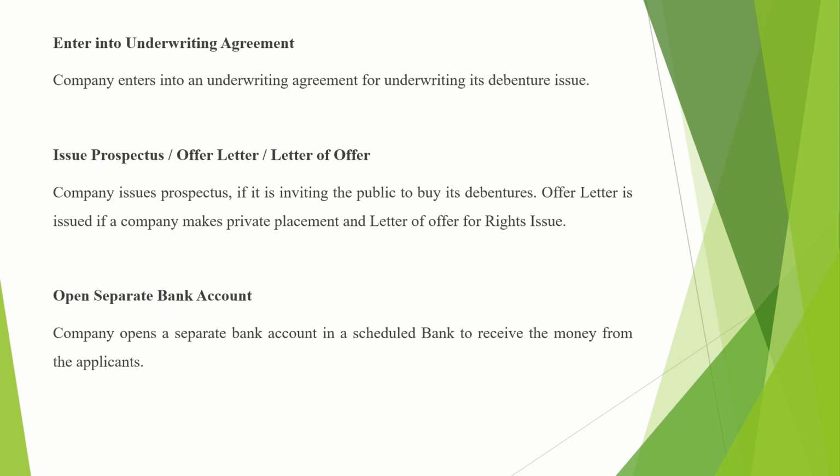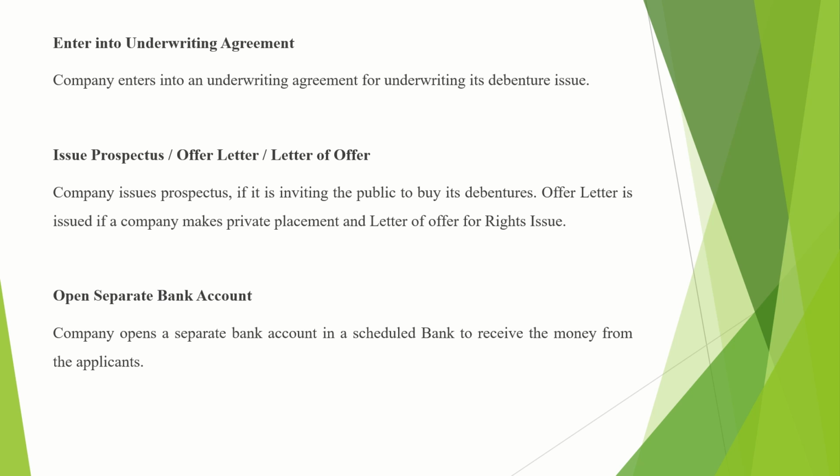Debenture holders cannot directly contact the company or directly deposit the money in the company. First, they have to visit the company's bank. There, they have to fill the application form. There, they have to deposit this money. In order to receive this application form along with money, a separate bank account is to be opened by the company.